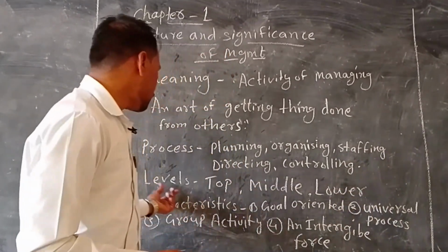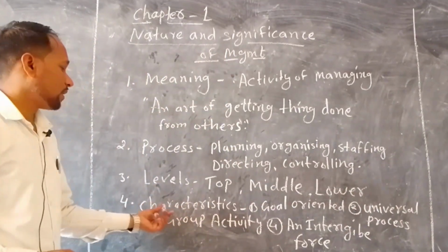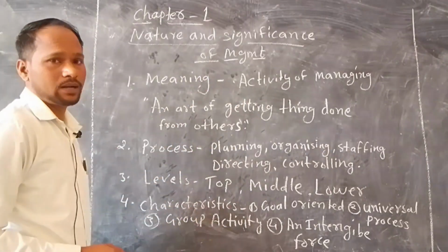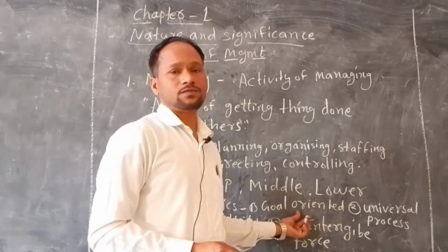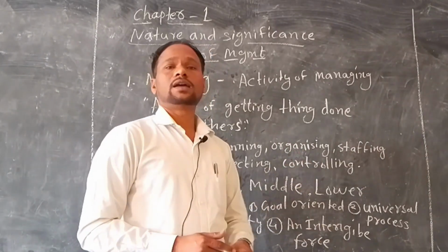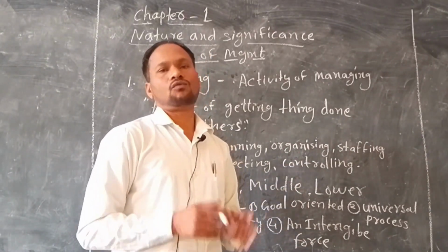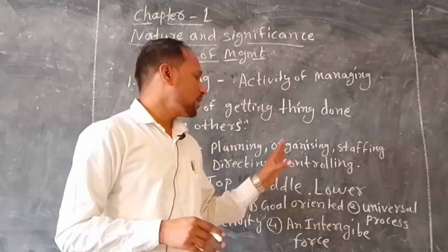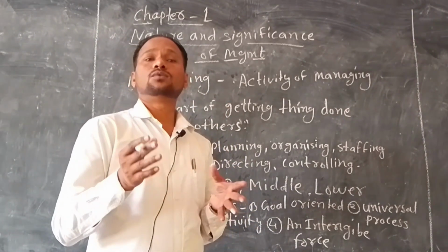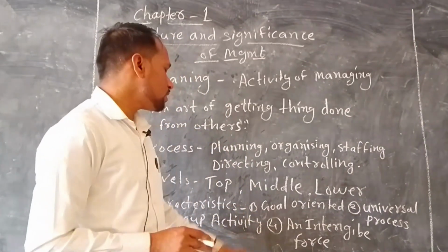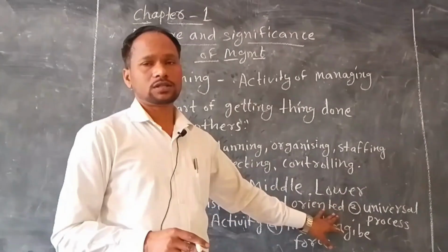After levels, there are some characteristics of management. First is goal oriented. As we all know, management is a goal oriented process. Why are we managing things? Because we have some goals, some targets that we have to achieve. Therefore it is known as a goal oriented process.